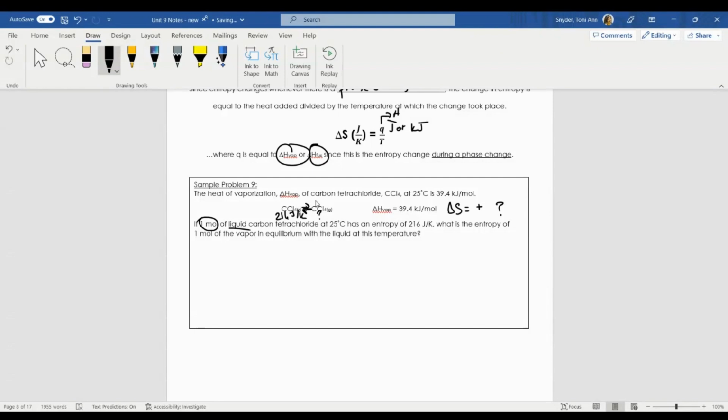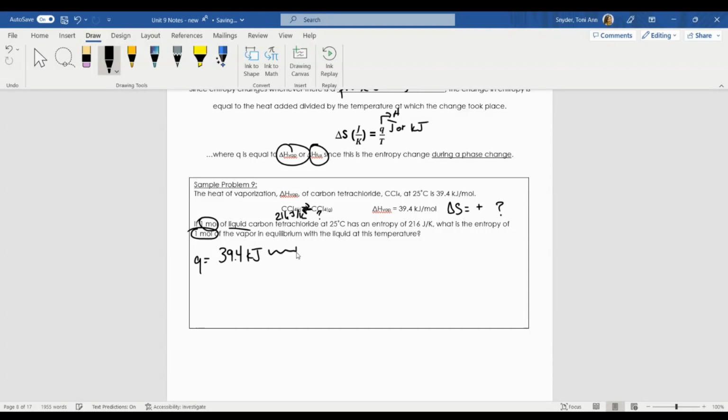And I want to know what's the total entropy of that system. So the heat of vaporization is equal to 39.4 kilojoules per 1 mole. And this reaction tells me I have 1 mole of the vapor. So if I am vaporizing 1 mole of this, I would have 39.4 kilojoules of energy required to do that. So my Q in this case is going to be 39.4 kilojoules. Q is equal to that.